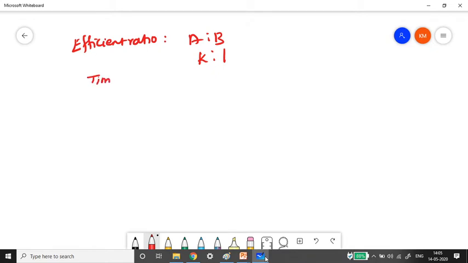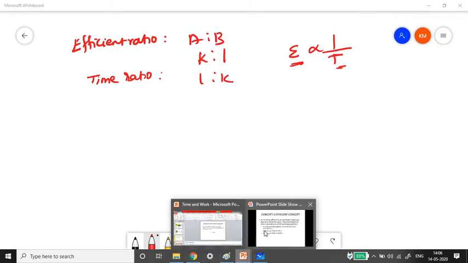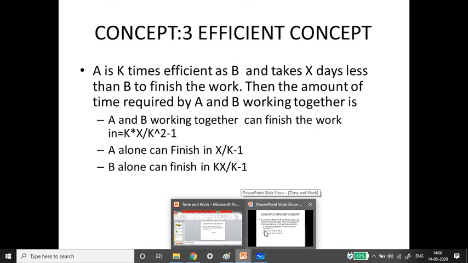Then the time ratio will be 1:K, because time taken is inverse to efficiency. So efficiency and time are inversely proportional, where E is efficiency and T is time. Got it? Now they have also given another piece of data: A is K times as efficient as B and takes X days